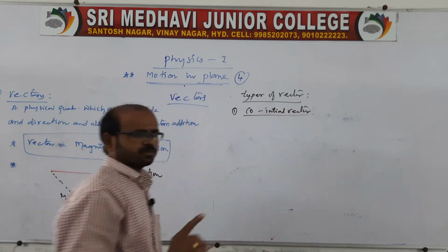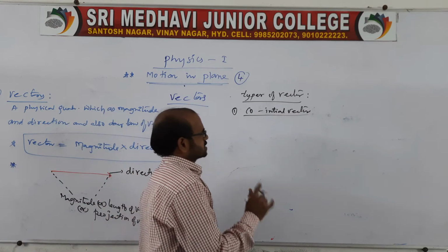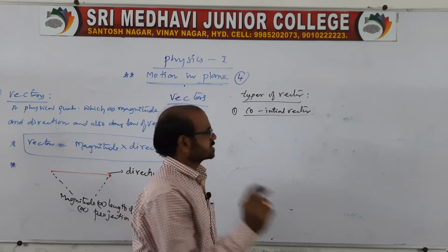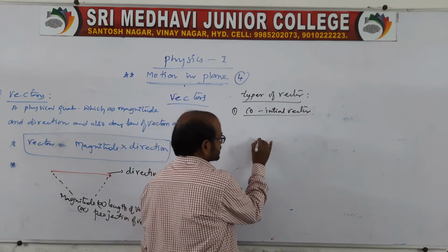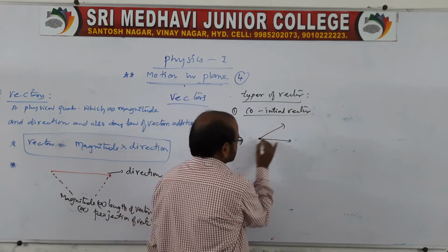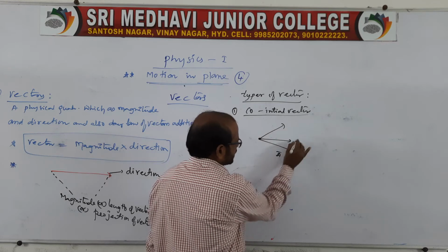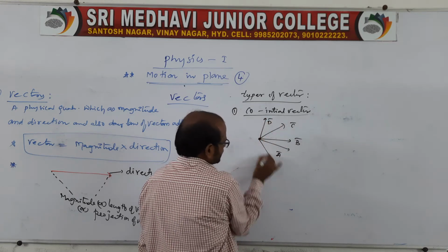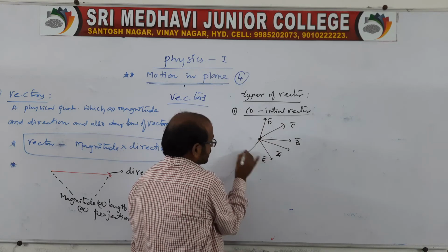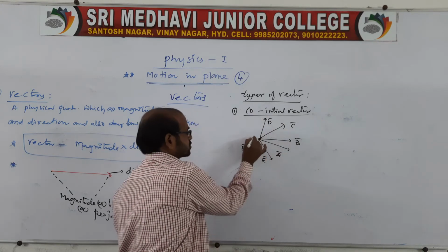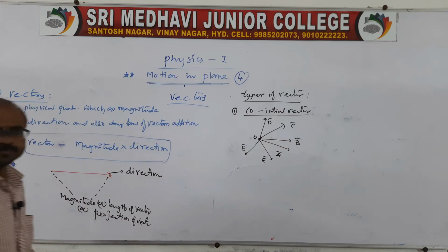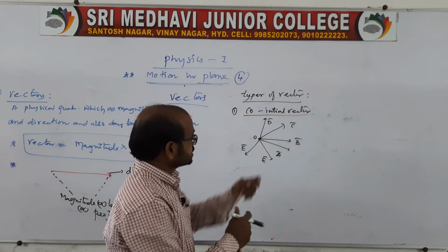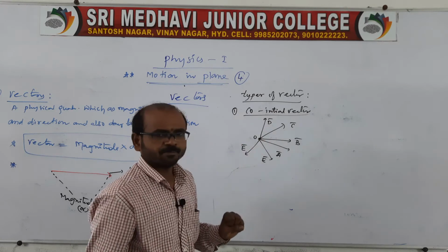Remember, if a number of vectors are represented, all the vectors start from the same point. A is a vector, B is a vector, C is a vector, D is a vector, E is a vector. The starting point remains the same for all the vectors. That's what we call co-initial. The initial point of all vectors is the same.